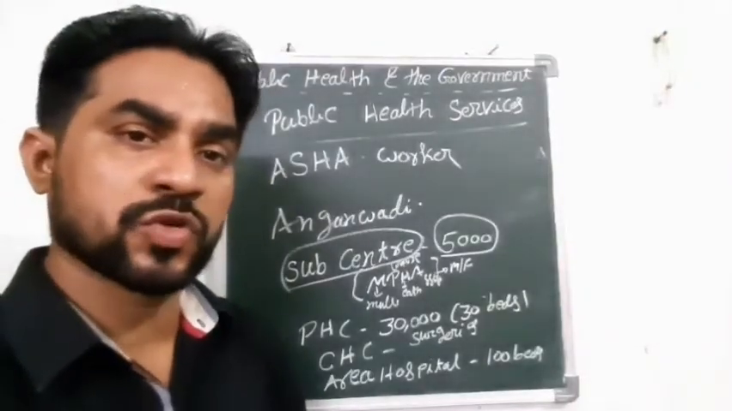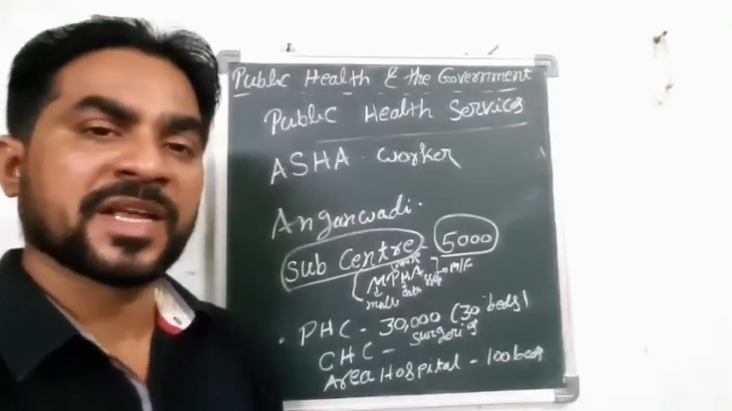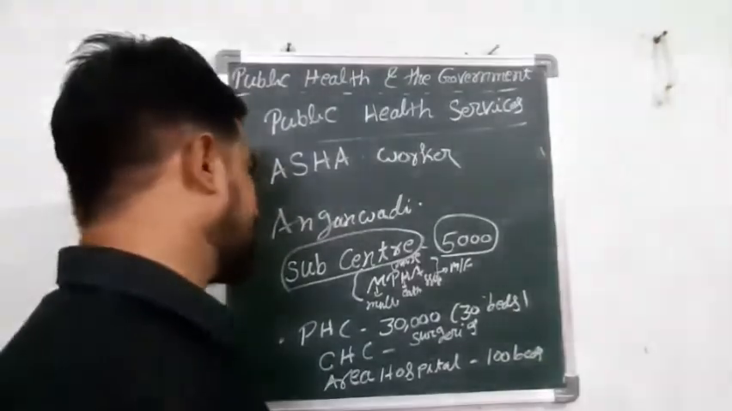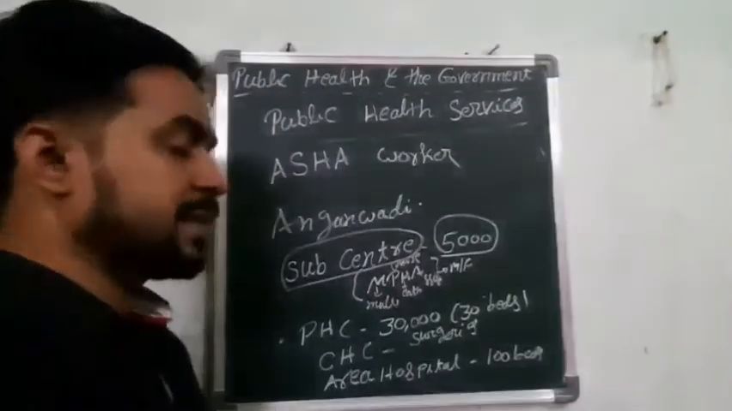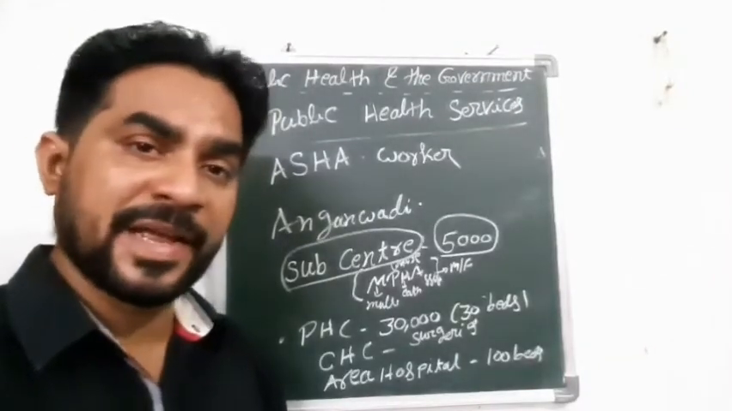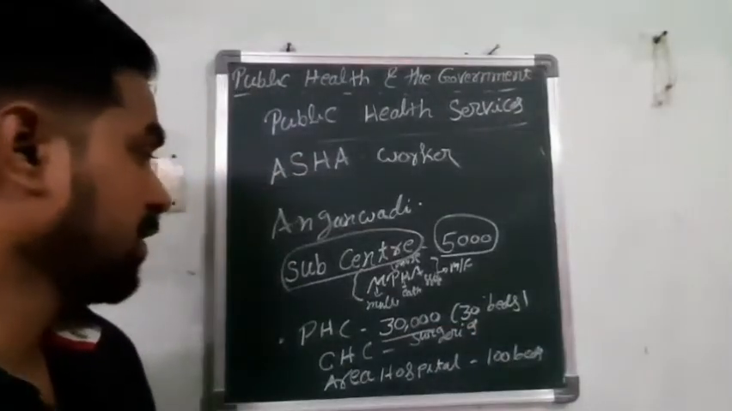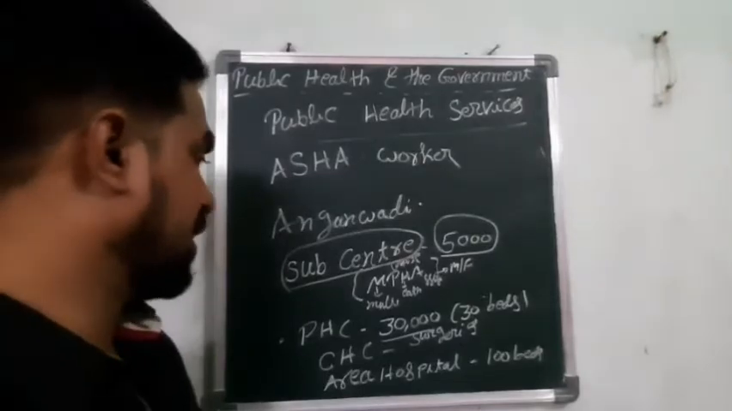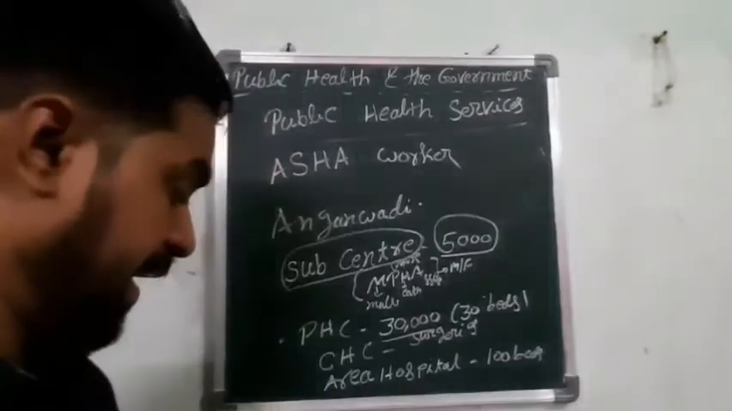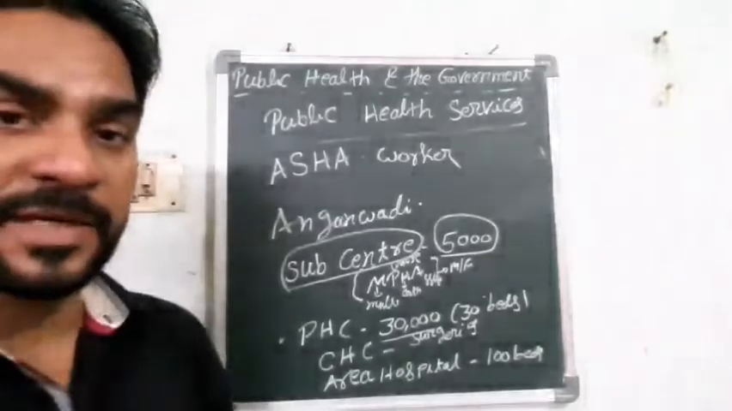All the small health issues like fever, headache, stomach pain, even small accidents, that you can say first aid, all these problems can be treated in the sub-centers. And this sub-center comes under the control of the PHC. PHC means primary health center. For every 30,000 population, there is one PHC. It means primary health centers, and these primary health centers have 30 beds.